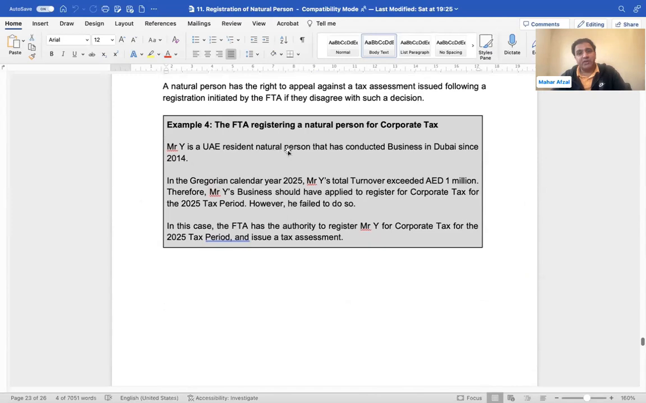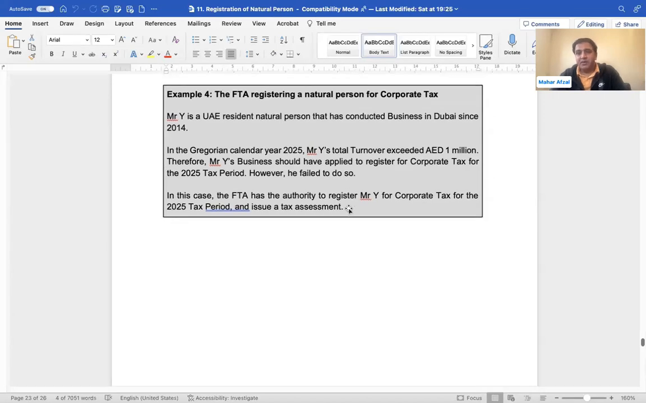Mr. Y is a UAE resident natural person who has conducted business in Dubai since 2014. In the calendar year, his total turnover exceeded 1 million, therefore he would have been required to register for corporate tax for the year 2025. However, he failed to do so. So this is very simple. If you have failed to do so, you will be liable to pay tax from the date you were liable to register for corporate tax.